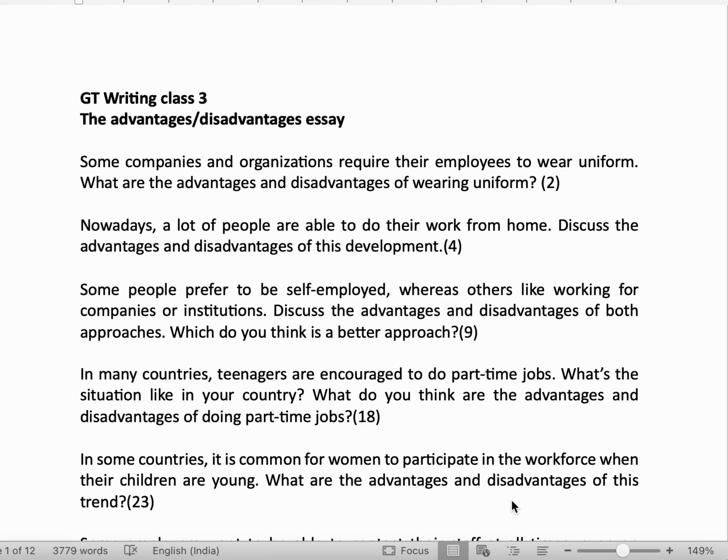In any case, even if they don't ask you, I would suggest you write what you think is more, whether the advantages are more or the disadvantages are more. So here, self-employed or working for a company, you have to compare the two. You can write the advantages and disadvantages of being self-employed in one para. In the second body para, you can write the advantages and disadvantages of working for a company. And then in the intro and conclusion, you can also mention what you think is a better approach, whether self-employed is a better approach.